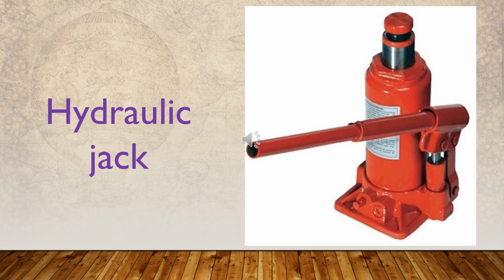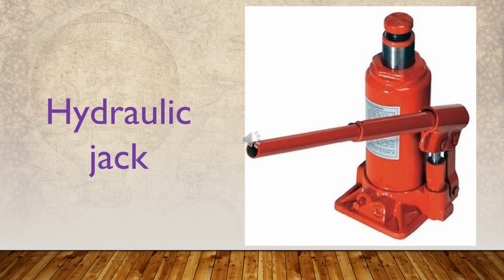Have you ever seen this instrument? A hydraulic jack. You may have experienced it when a wheel of a vehicle needs to be detached. A hydraulic jack is used to lift one side of the vehicle. Out of the many types of jacks available, the type most frequently used is the hydraulic jack, such as the one shown here.